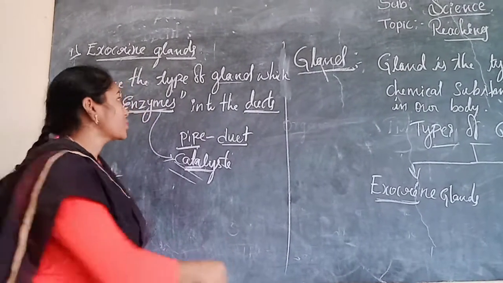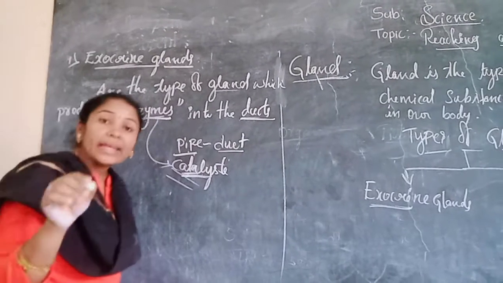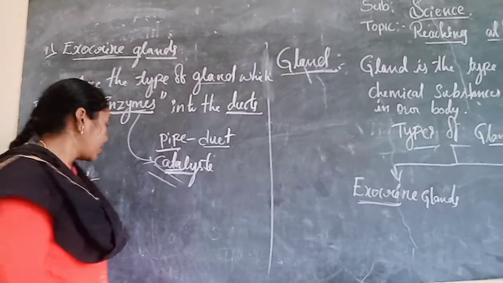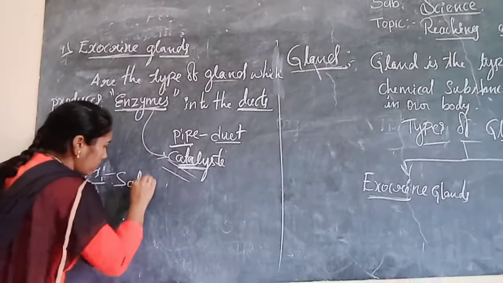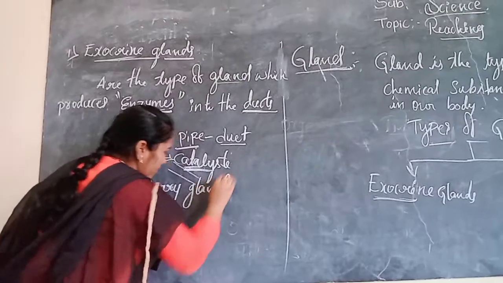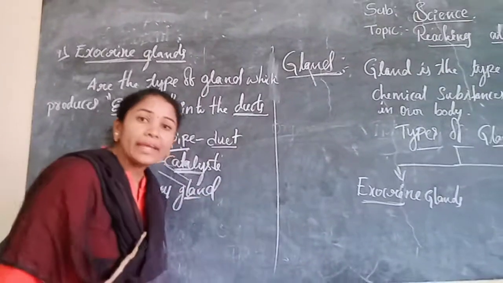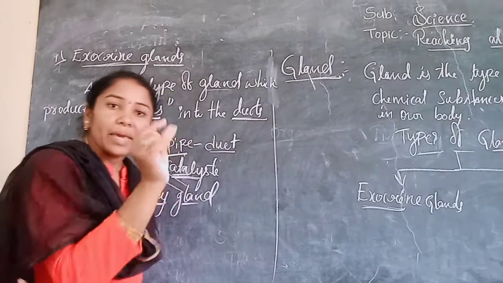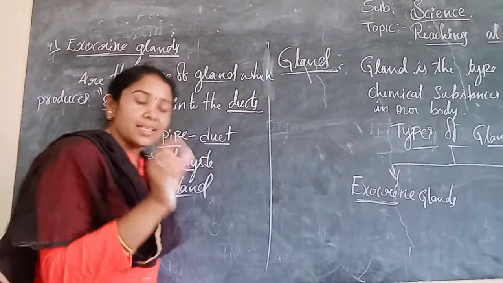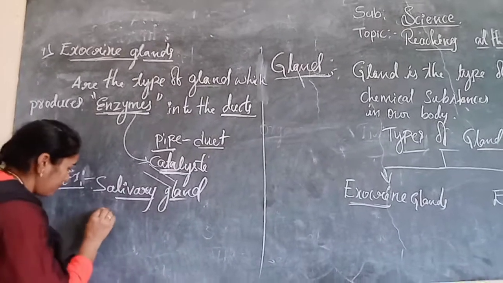One of the glands is present in our mouth, that is the salivary gland.